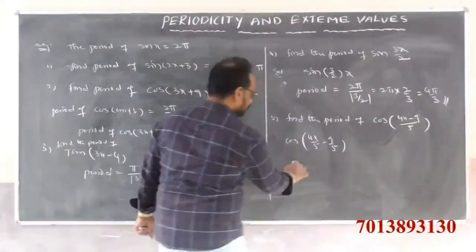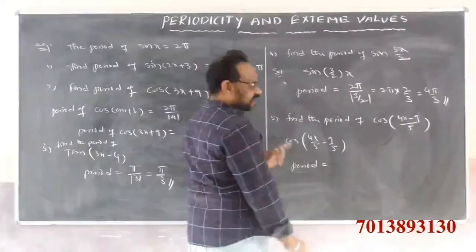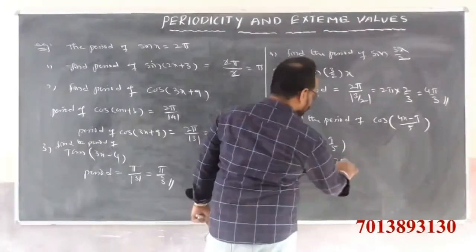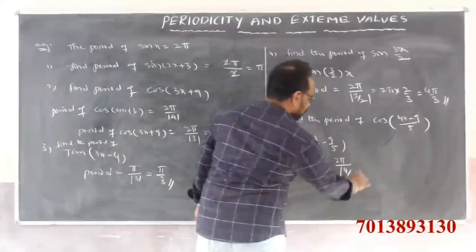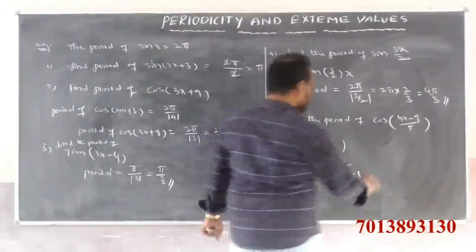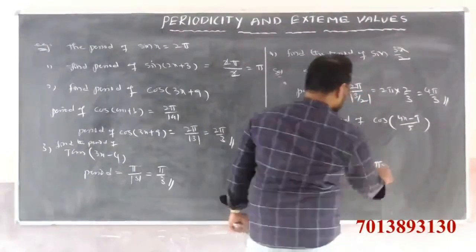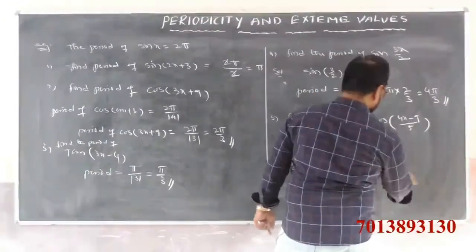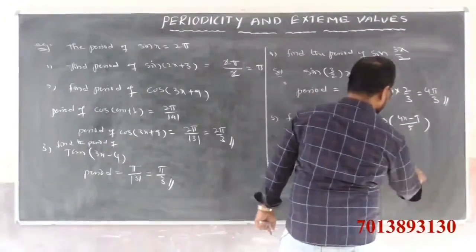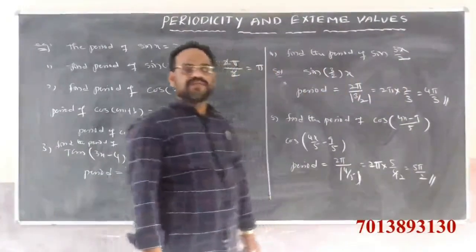So the period is equal to, clearly, for cos x the period is 2 pi by mod a, which means mod 4 by 5. That is 2 pi times 5 by 4, its reciprocal. Clearly 2 ones are 2, 2 twos are 4, and that is equal to 5 pi by 2 is the period.